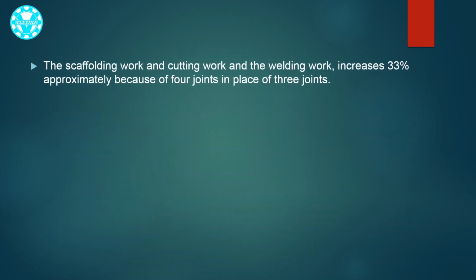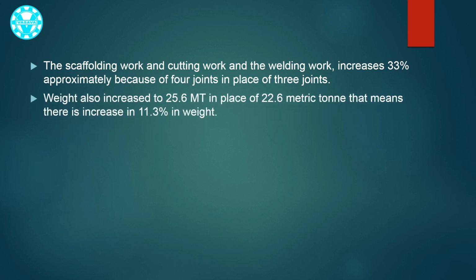Now look at the changes carefully. The scaffolding work and cutting work and the welding work increases 33% approximately because of the 4 joints in place of 3 joints. What about the weight increase? It is now 25.6 metric ton in place of 22.6 metric ton.